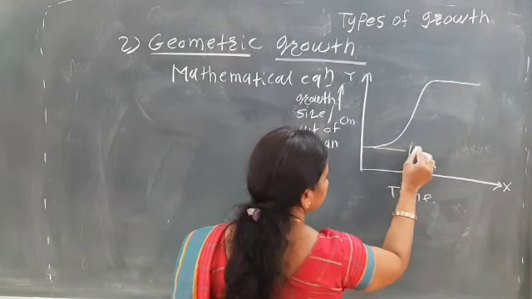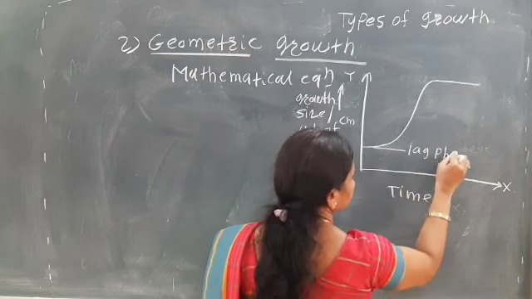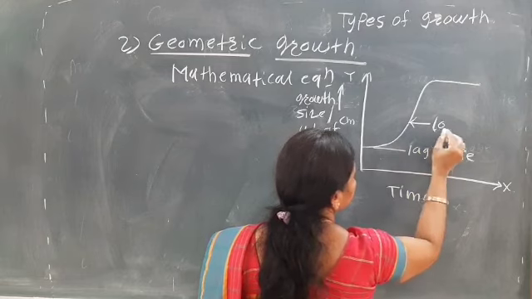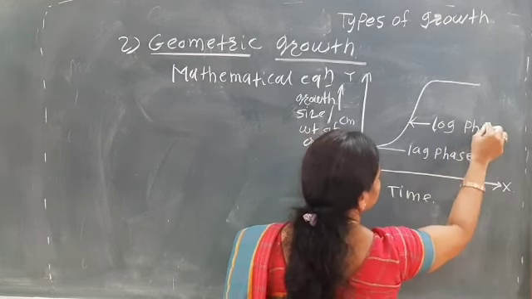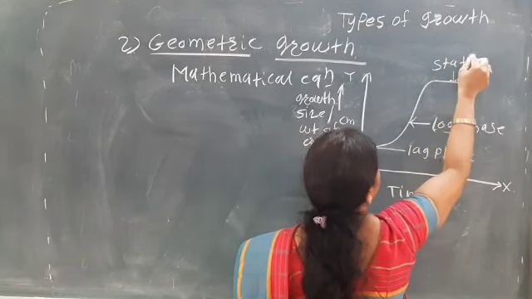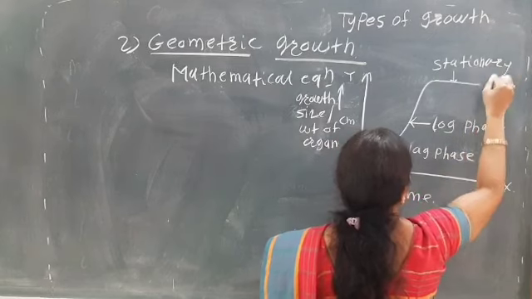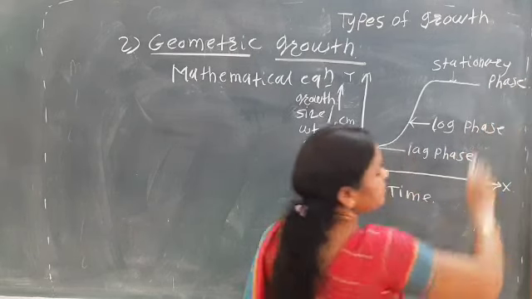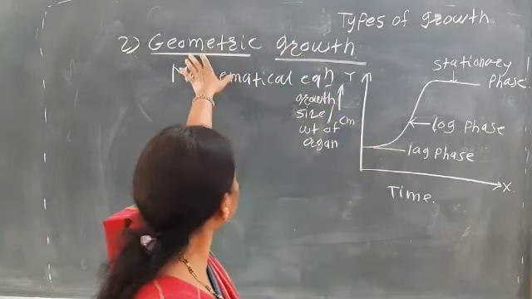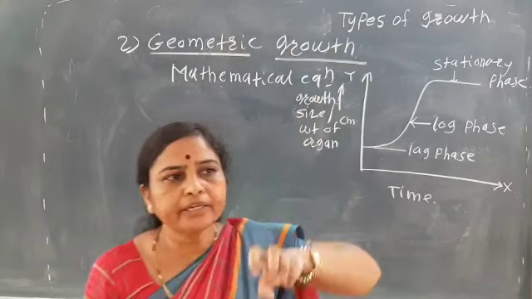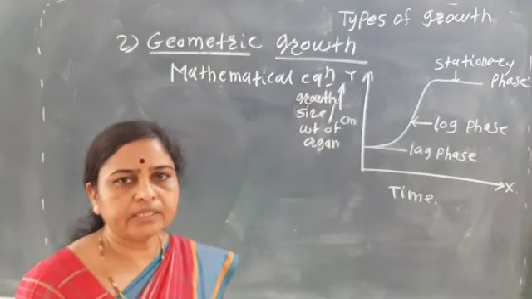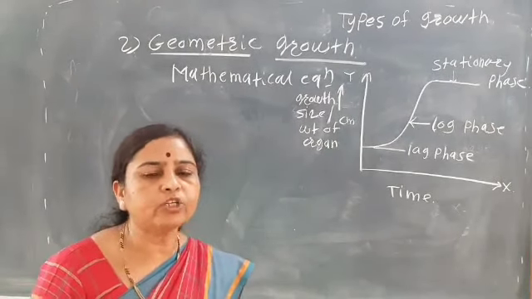So here is the lag phase. It is the log phase. And it is the steady phase, or it is known as the stationary phase. Okay, so in this type of growth, geometric growth, there is an increase in the size, increase in the size or the weight of the organ.